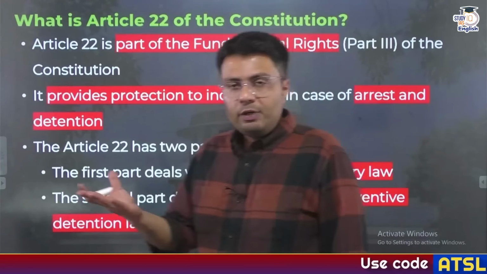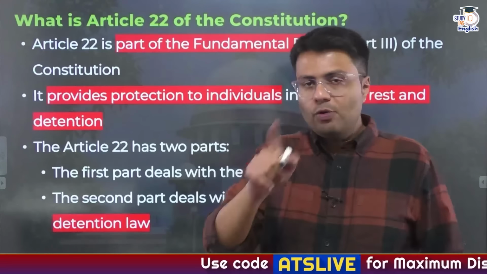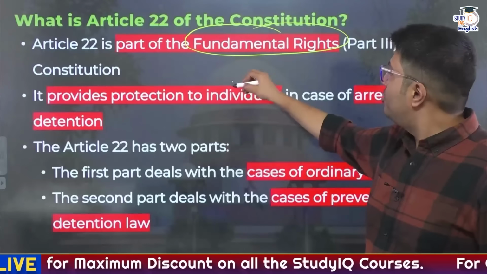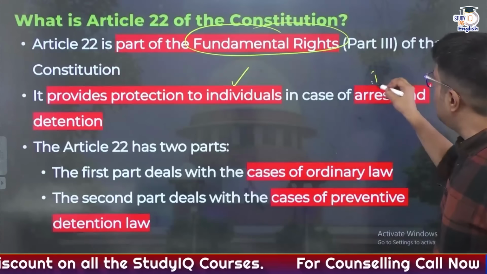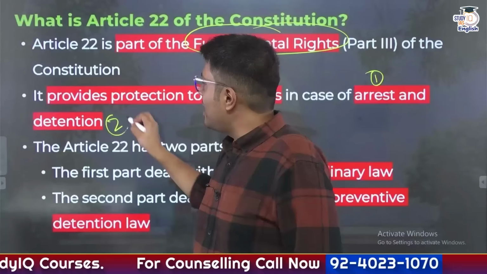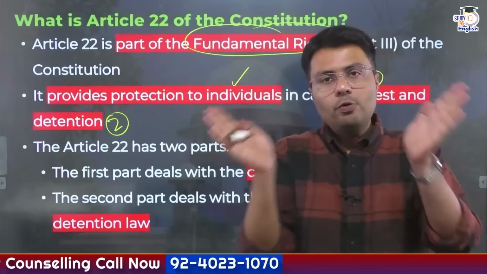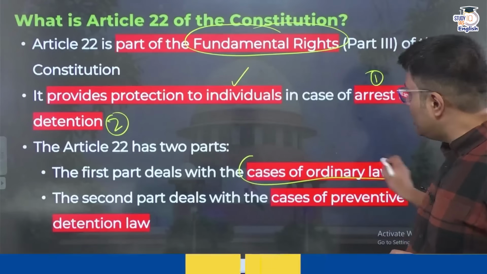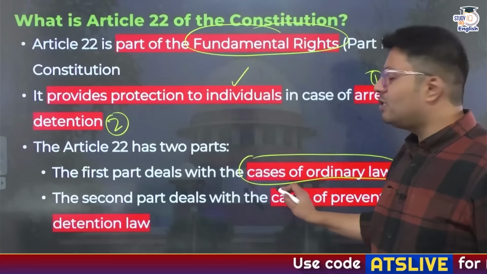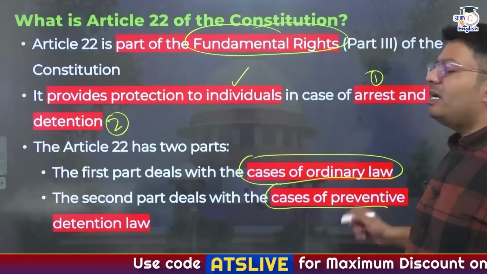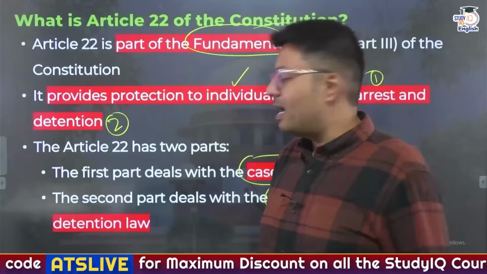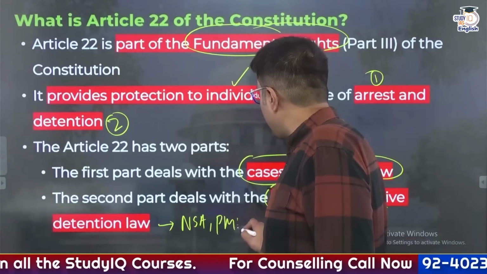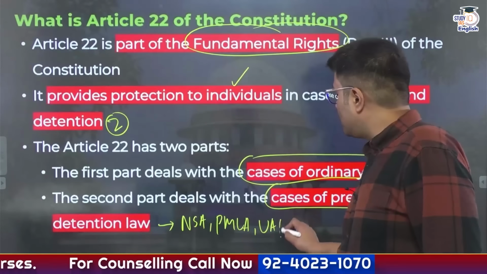Now, what is Article 22 of the Indian Constitution? On the first hand, as I told you, it is a part of fundamental rights given in Part 3 of the Indian Constitution, and it provides protections to individuals in cases of arrest and in cases of detention. So naturally, this article can be divided into two parts for simplicity of today's discussion. The first part deals with cases of ordinary criminal laws, and the second part deals with special cases that allow for preventive detention of people in India, which includes acts like the National Security Act, the Prevention of Money Laundering Act, and the Unlawful Activities Prevention Act.